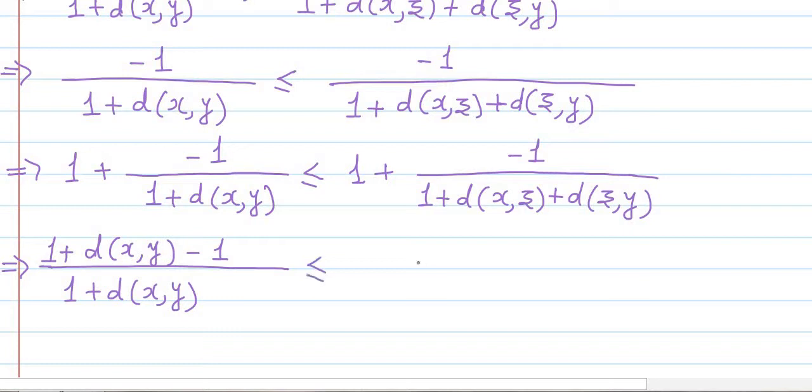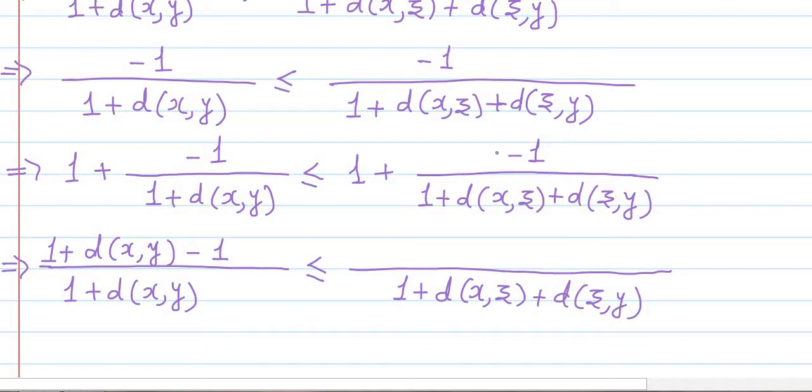This will be less than or equal to the right hand side, where the LCM is 1 plus d of x comma z plus d of z comma y, and in the numerator we get 1 plus d of x comma z plus d of z comma y minus 1. So we have obtained this much.